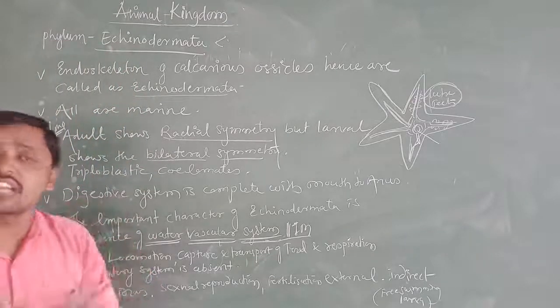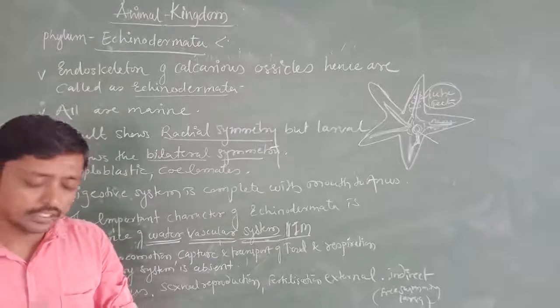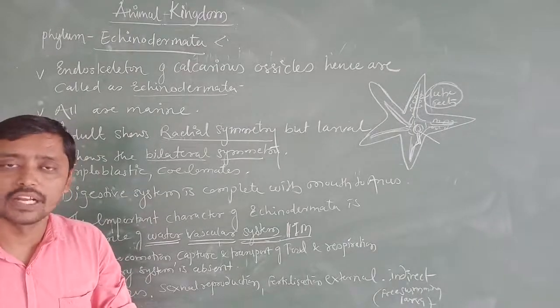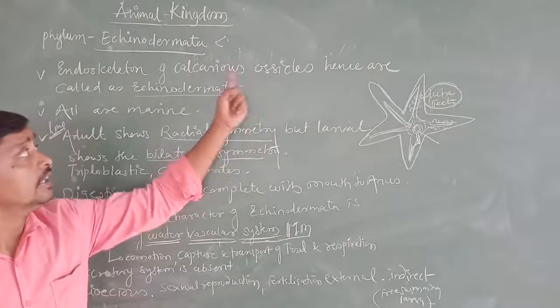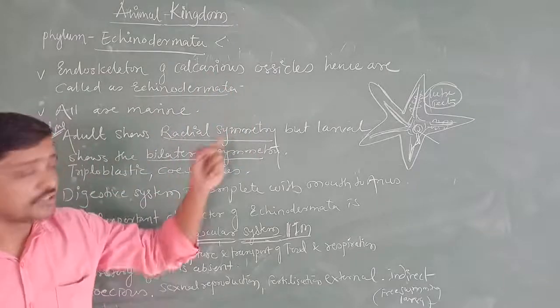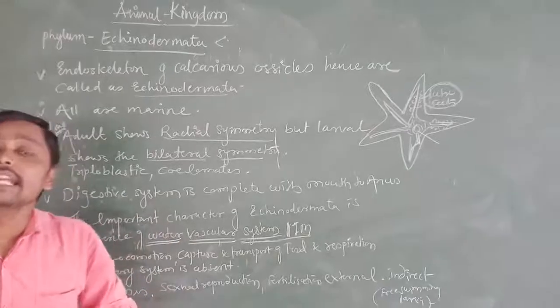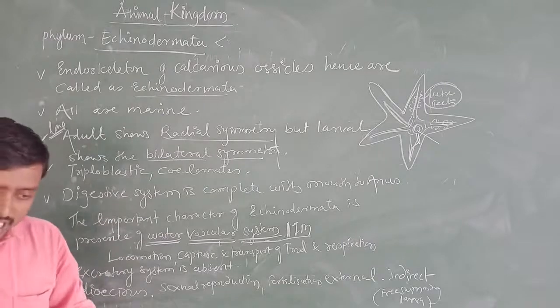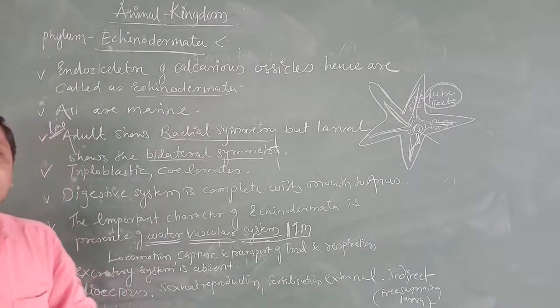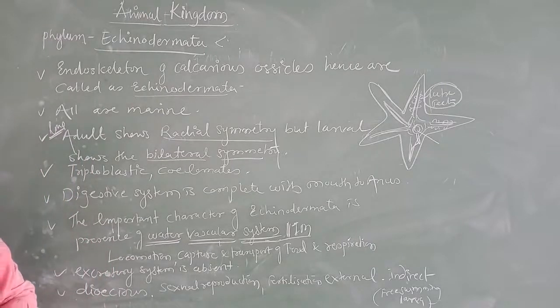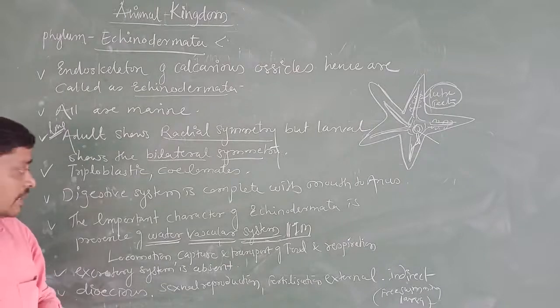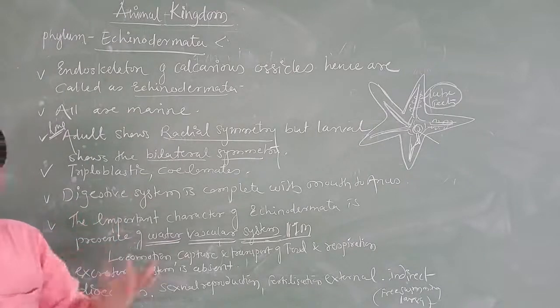Echinodermata, what you write: the endoskeleton is made up of calcareous ossicles. One thing, radial symmetry in the adult, and bilateral symmetry in what we are going to call the larval stage. Triploblastic, schizocoelomates. Then the digestive system is complete, from the mouth to the anus.